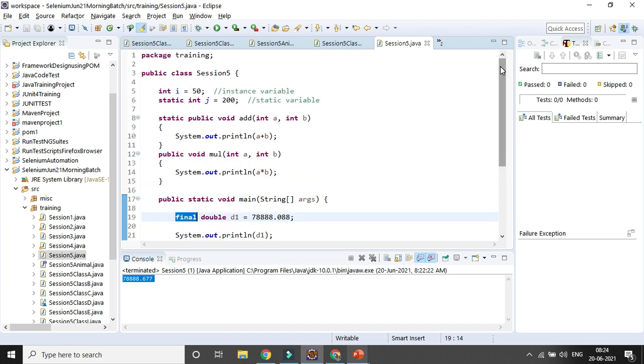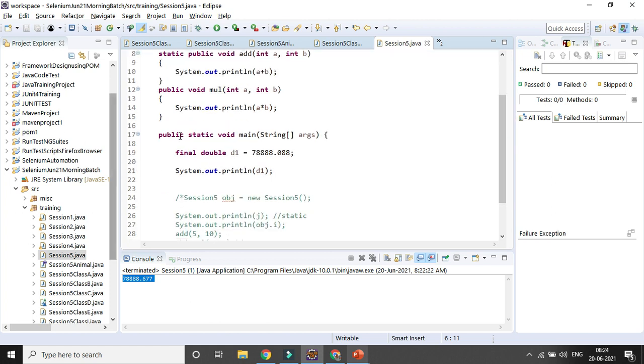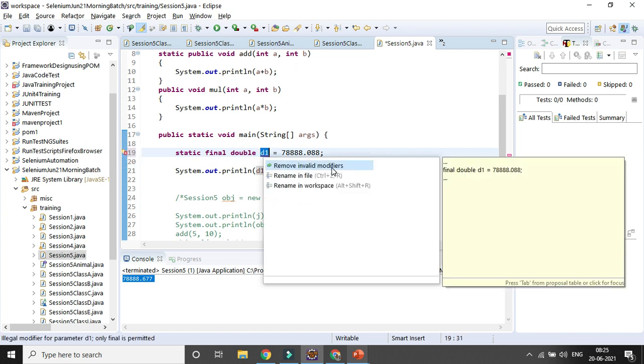Here you have given a static variable, but after the main method you have given final double. So can we give both keywords, static and final? These are non-access modifiers. Okay, you can see the error message is coming: remove invalid modifier.